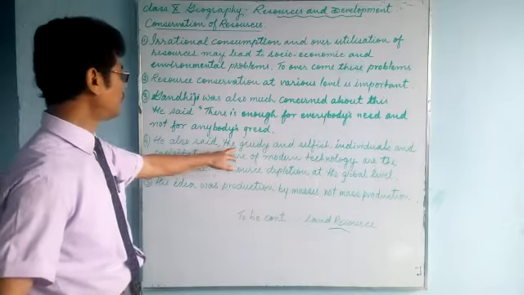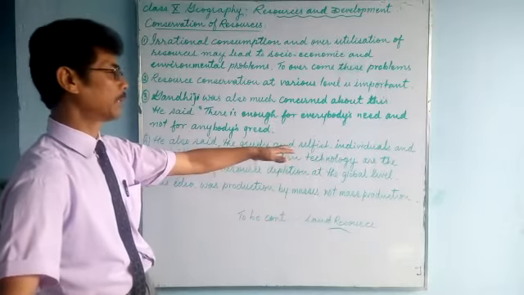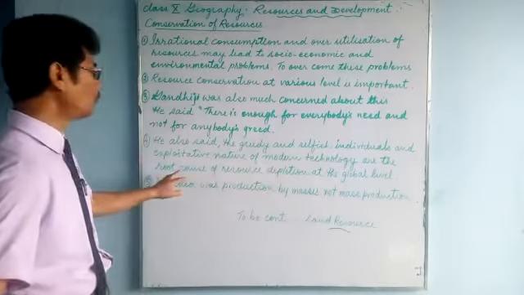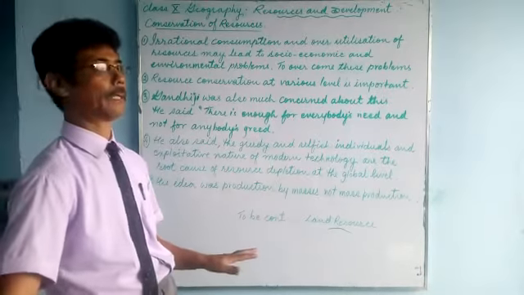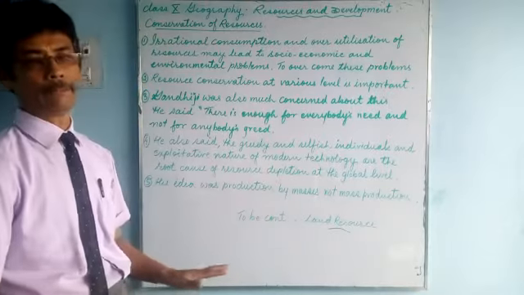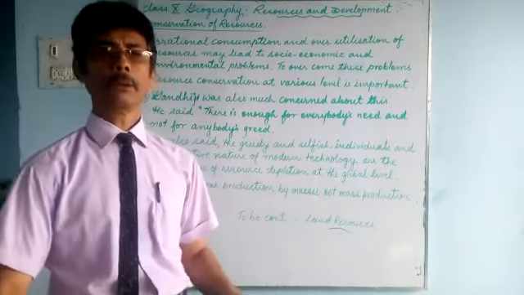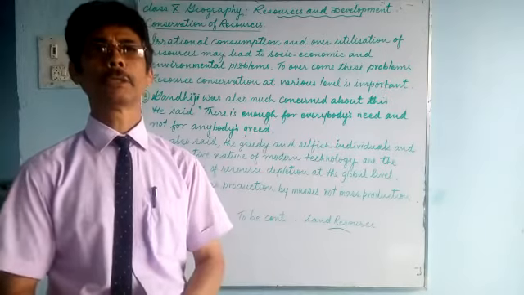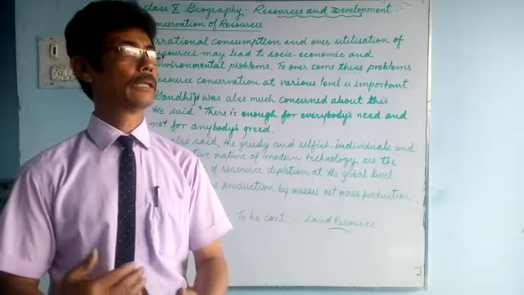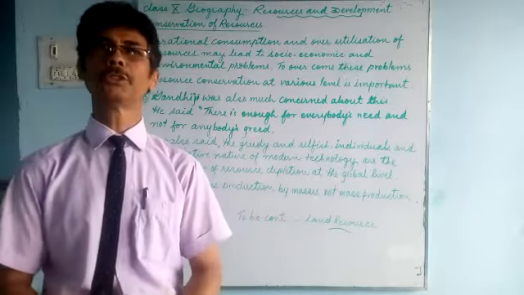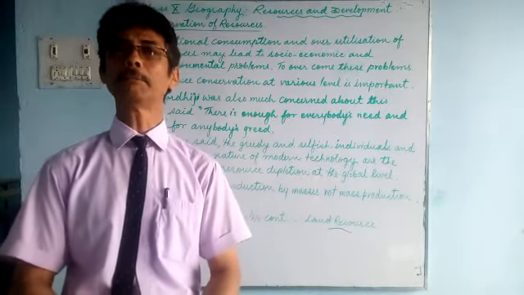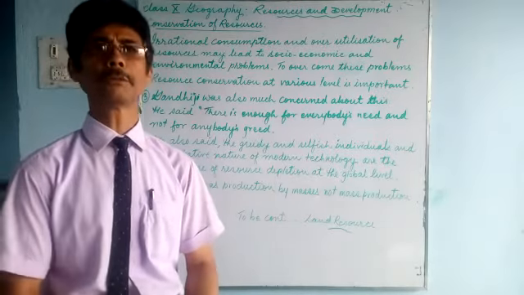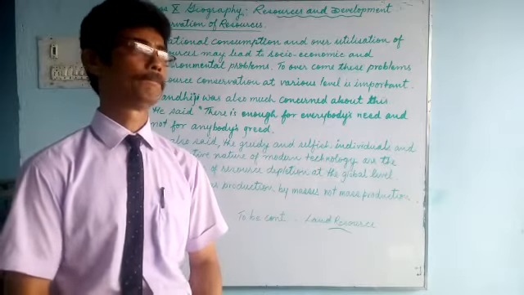So he said the greedy and selfish individuals or countries and the exploitative nature of modern technology are the root cause of resource depletion at the global level. Not only in India but around the world, resources are getting depleted at a faster pace because of modern technology and the exploitative nature of the people.